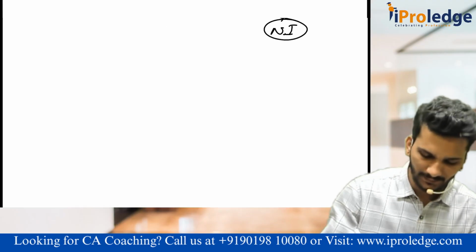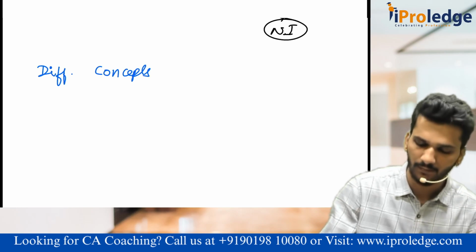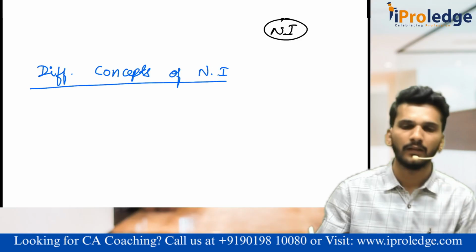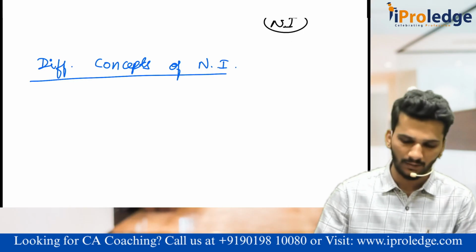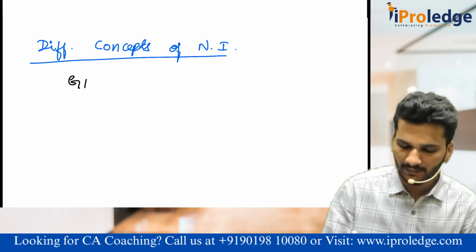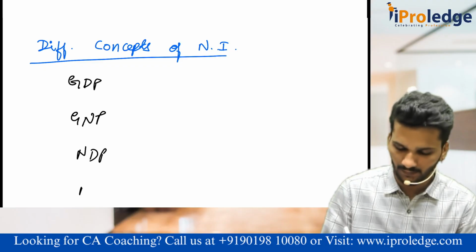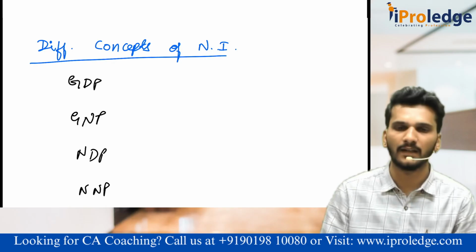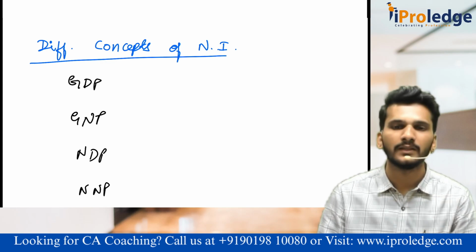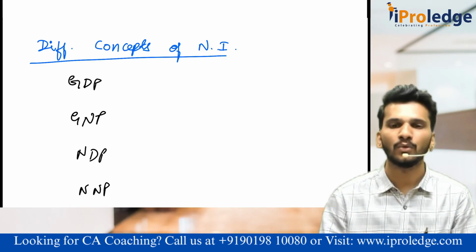There are different concepts of national income in your chapter. Sir, what are the different concepts of national income? I think you might have studied in PUC. There is something called as GDP, GNP, NDP, NNP, etc. Sir, how did we used to learn it? We used to learn it by way of a formula, GDP is equal to GNP minus something plus something. We used to by heart everything.